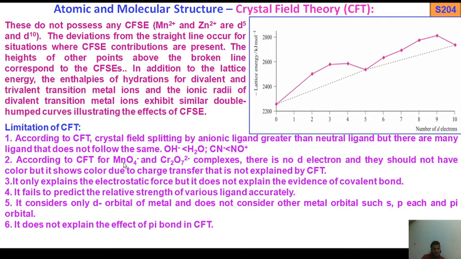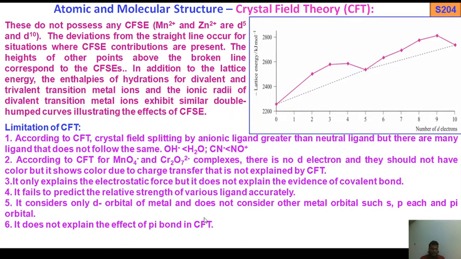According to CFT, for MnO4 minus and CrO4 2 minus complexes there are no d electrons, in the plus 7 state, so they should not have color, but they show color due to charge transfer, which is not explained by CFT. It only explains the electrostatic force, but it doesn't explain the evidence of covalent bond.